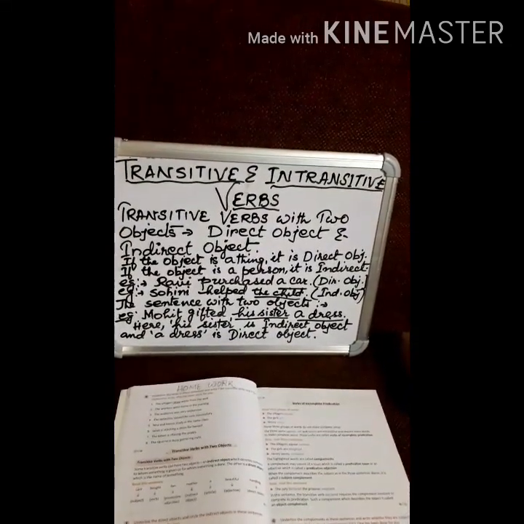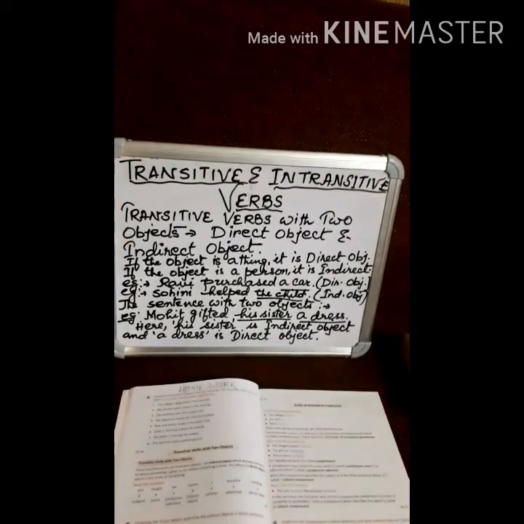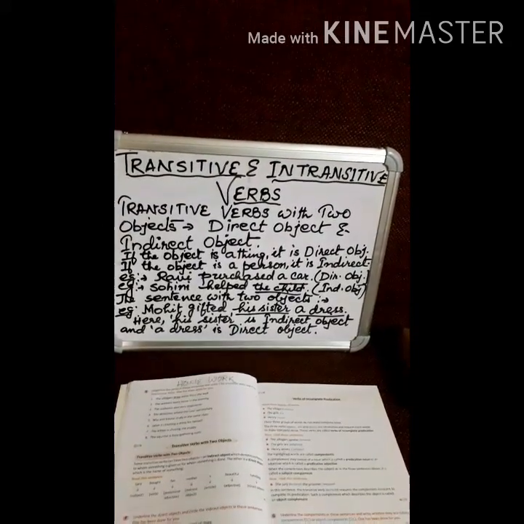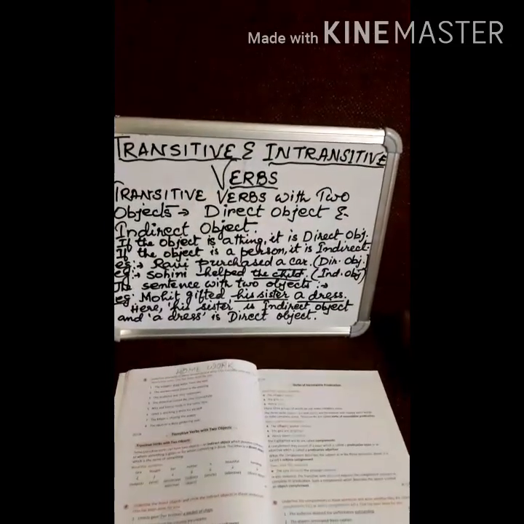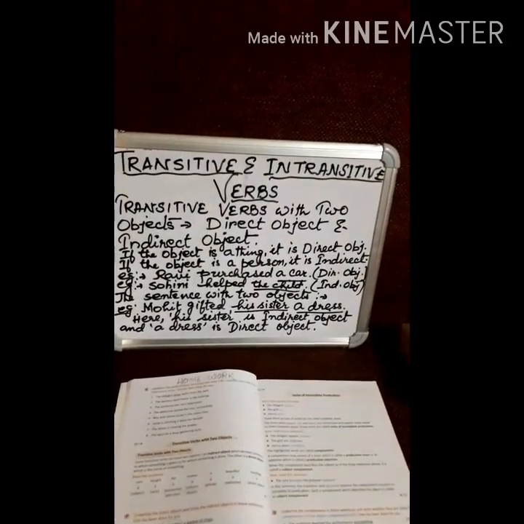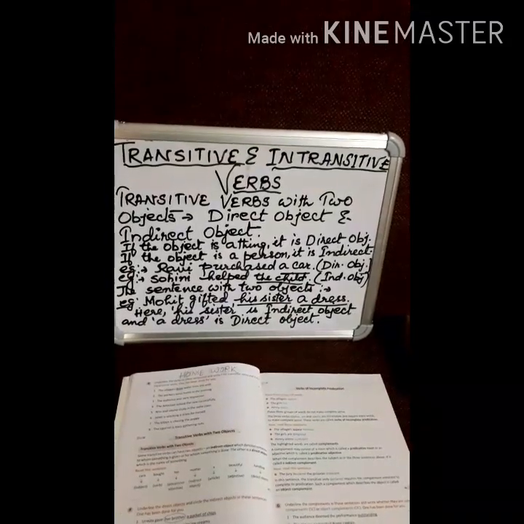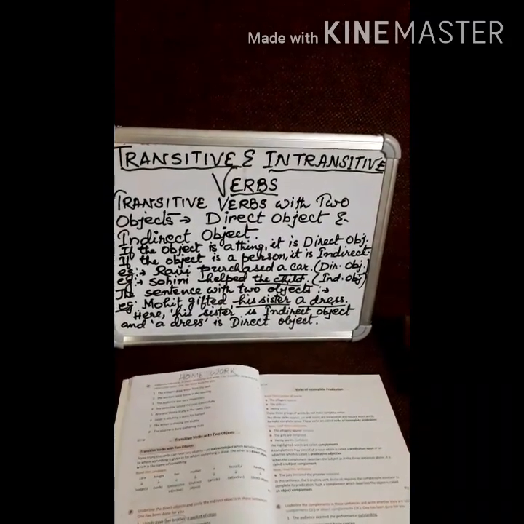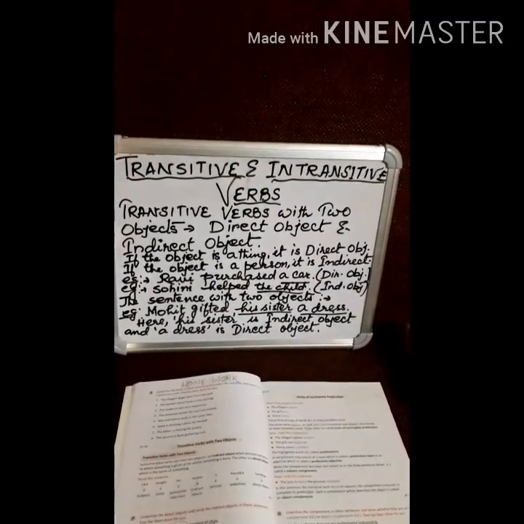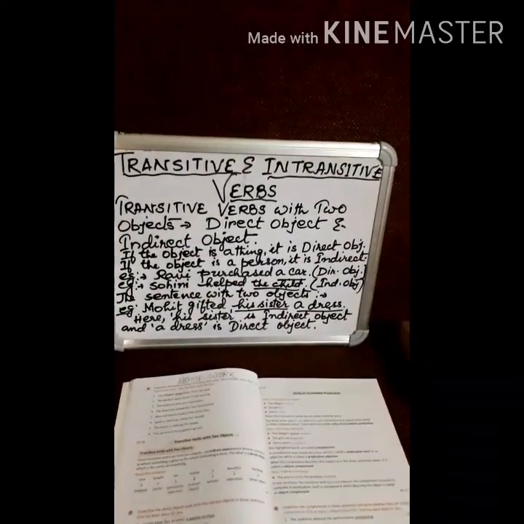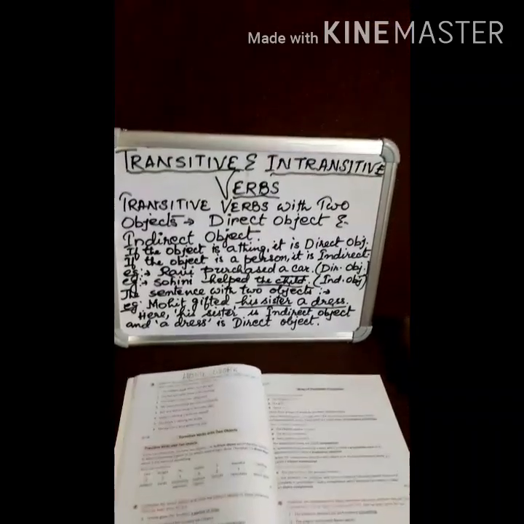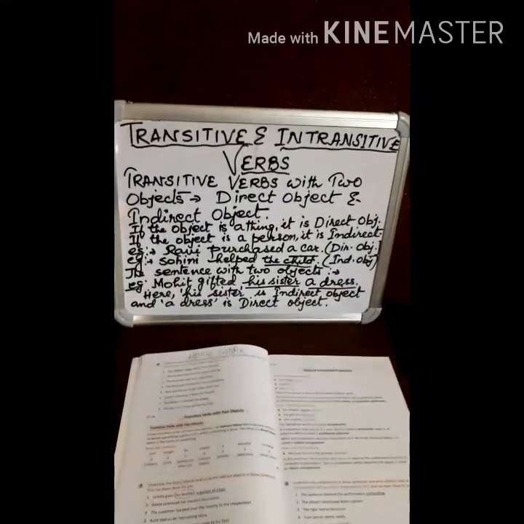Here gifted is the verb, and his sister and a dress are both objects. Since his sister is a person, it will be an indirect object, and a dress is a thing, so it will be called a direct object.